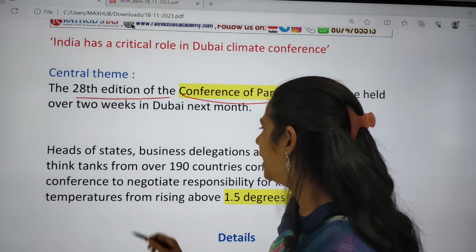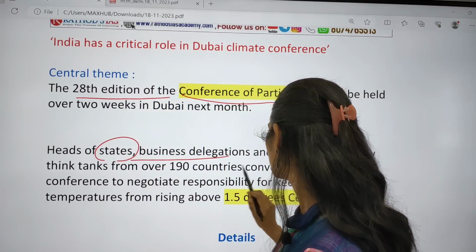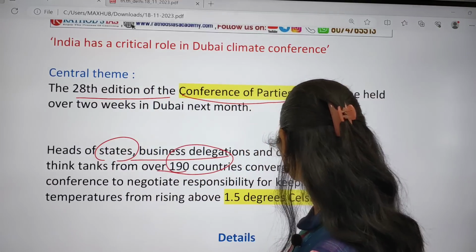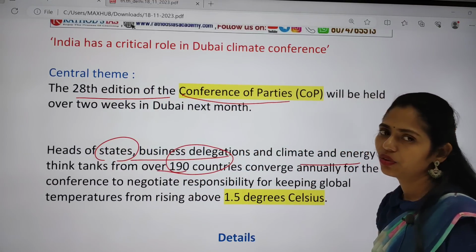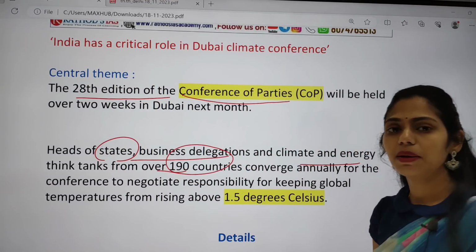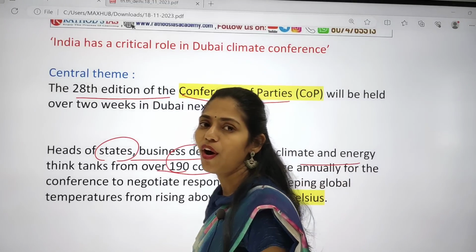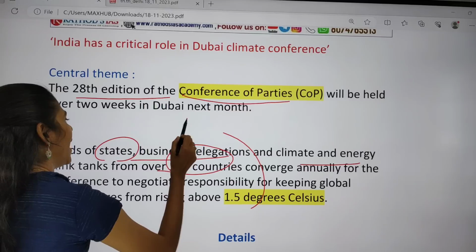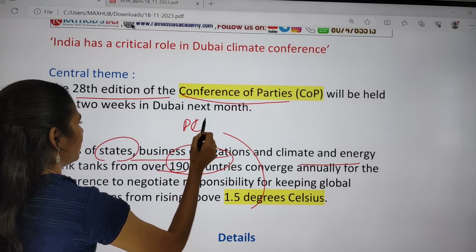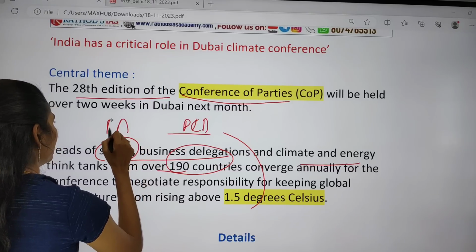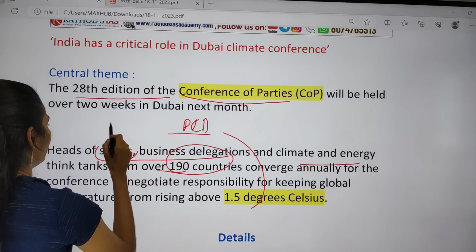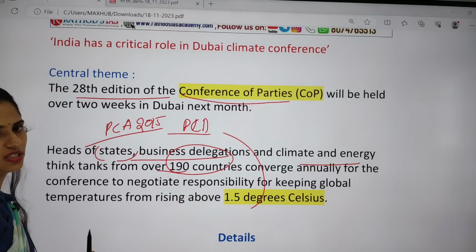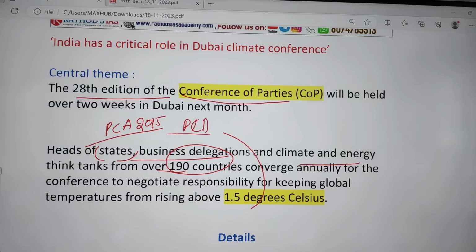Heads of states, business delegations, and climate change and energy think tanks from over 190 countries are going to meet. They are going to talk about how to limit the temperature rise to at least 1.5 degrees centigrade. It is a target of the Paris Climate Deal, or Paris Climate Agreement, of 2015.